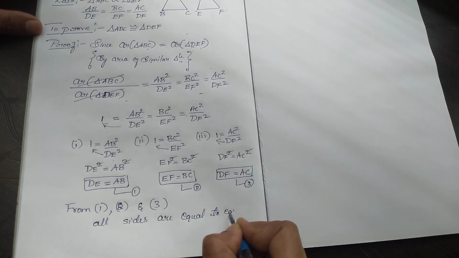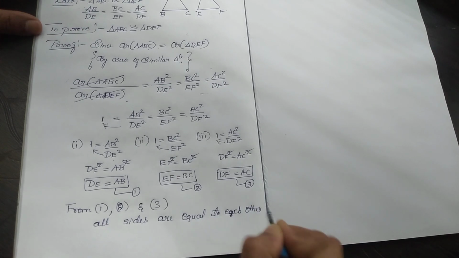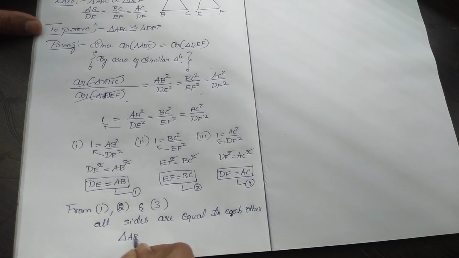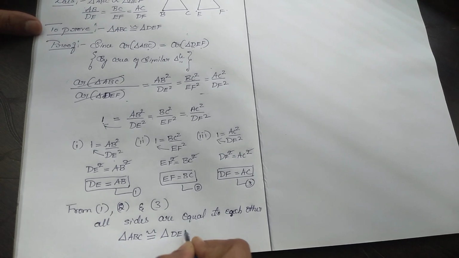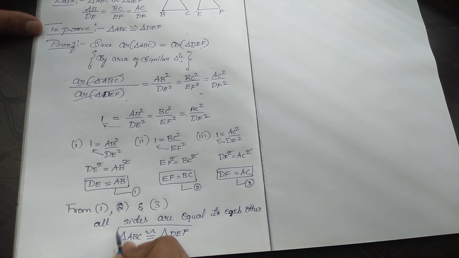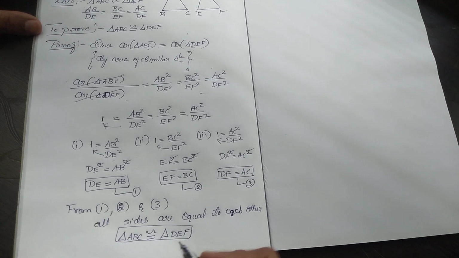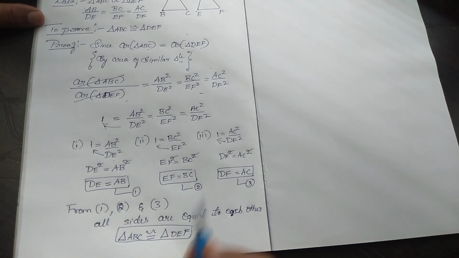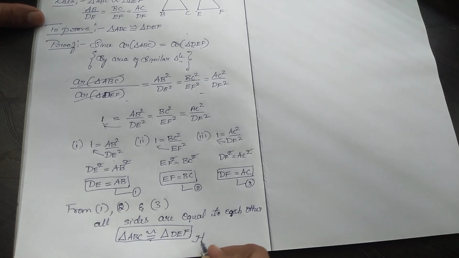If all sides are equal, then triangle ABC is congruent to triangle DEF, because according to the congruency of triangles, if all three sides are equal, then the triangles are congruent. Hence proved.